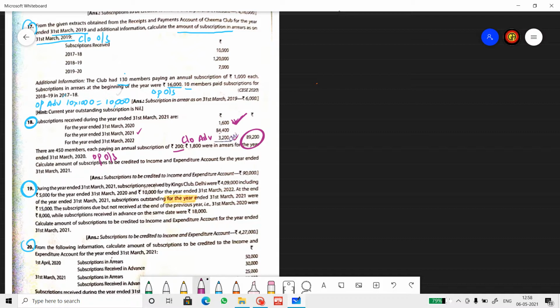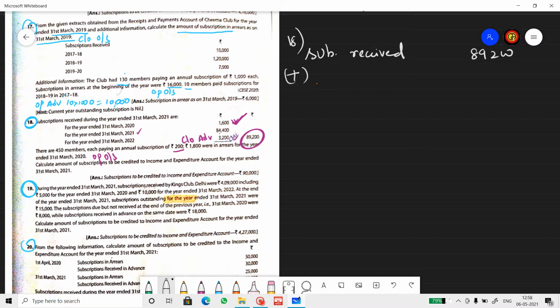Now, eighteenth one, subscription, prepare the analytical table. Subscription received during the year is 89,200, which is this total, as you can see.